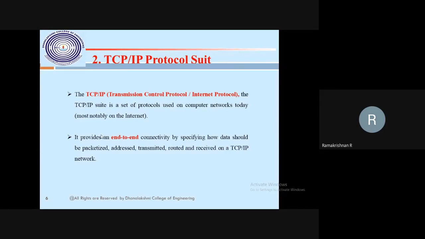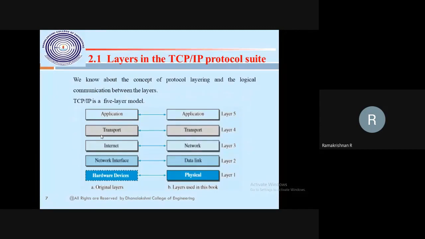This TCP/IP protocol is going to communicate end to end, from host machine A to host machine B. How are we going to transfer my data, that is a message or content? How should the data be packetized, addressed, transmitted, routed, and received on a TCP network protocol? This only we are going to learn. So this is what I said: TCP consists of 5 layers. The top layer is the application layer. The bottom layer is the physical layer.